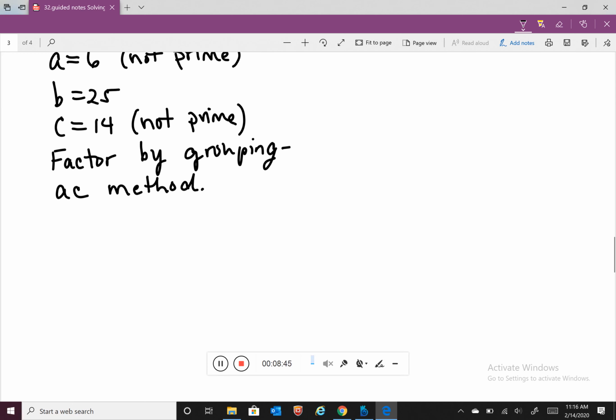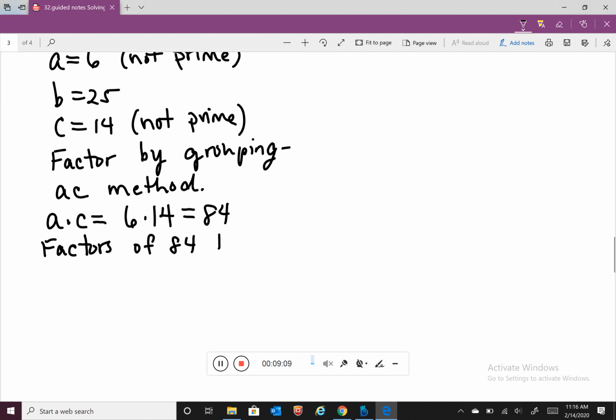So A is 6. C is 14. So AC is equal to 6 times 14, which is 84. So now we're going to investigate factors of 84 that add to B, which is 25.